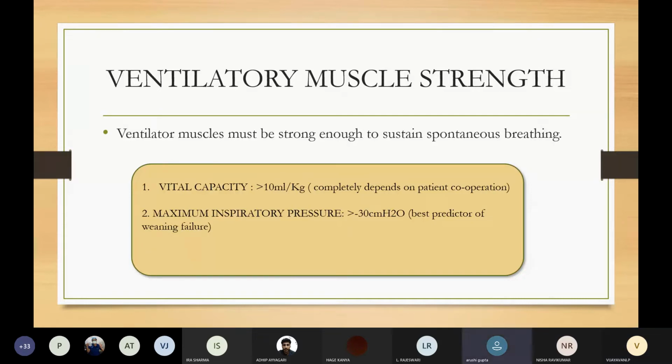She's basically right. Only for the maximum inspiratory pressure, you will ask the patient to exhale to residual volume, and then you will ask the patient to take a deep breath against a closed glottis, and you measure the inspiratory pressure. So if it's more than minus 30, it is a good predictor for weaning.